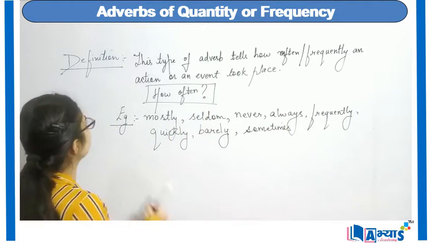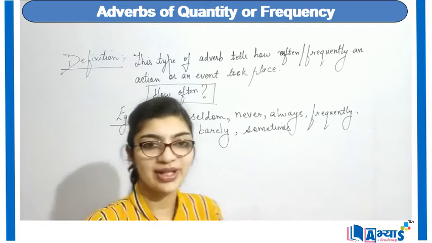All these are the examples of adverb of frequency.